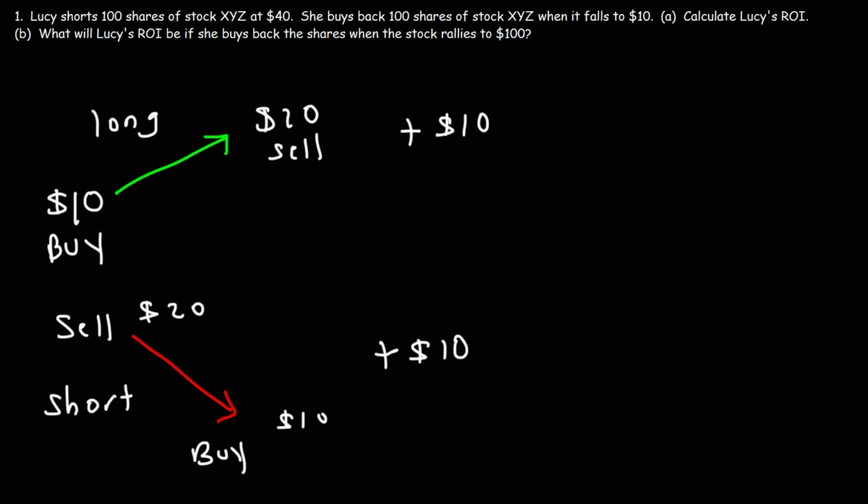And so what you do is you borrow the share first, then you sell it at $20, and then you buy it back at $10, and then return it back to the lender. So that's how short sellers make money when the price of the stock goes down. So now let's work on this example problem that we have on the board here to see the potential ROIs of shorting a stock.